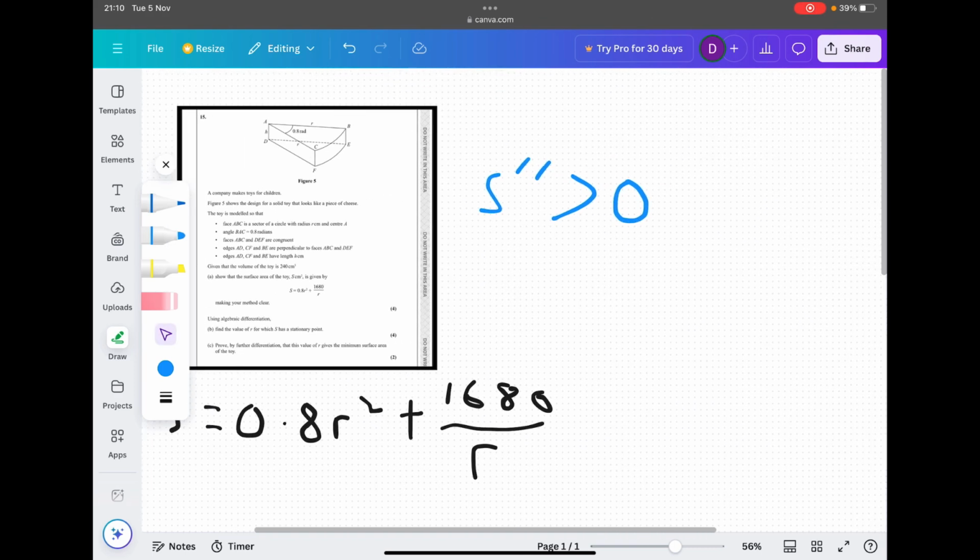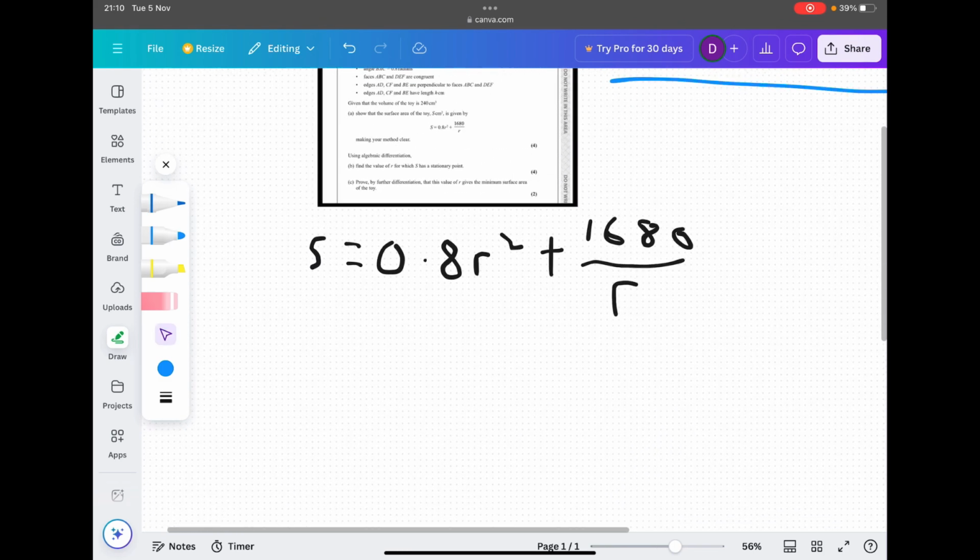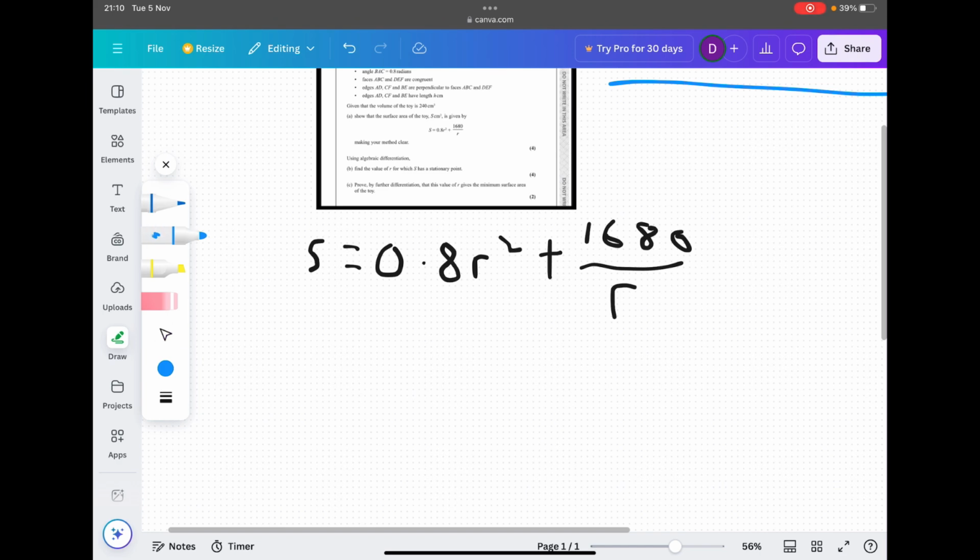And if the second derivative is greater than 0, we have a minimum point. So that's our key bit of information that we need. So let's differentiate this twice.